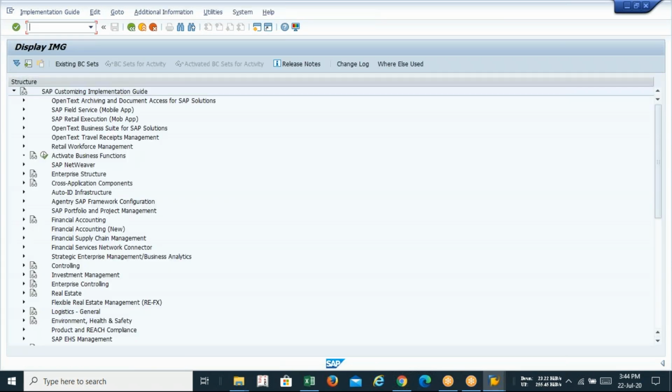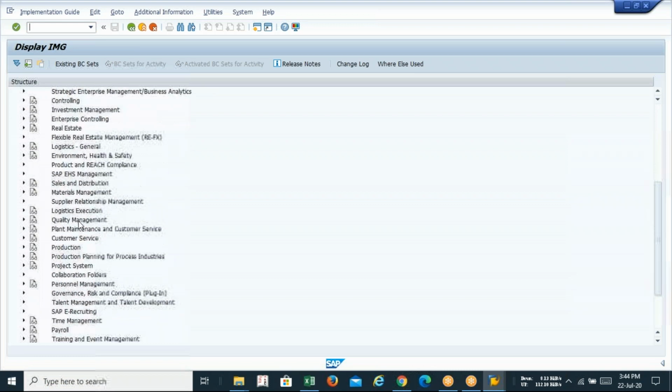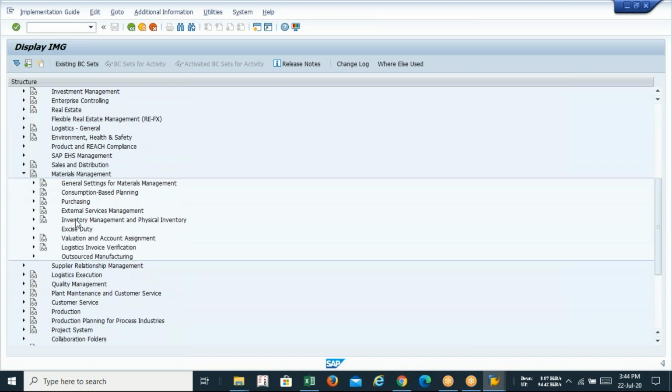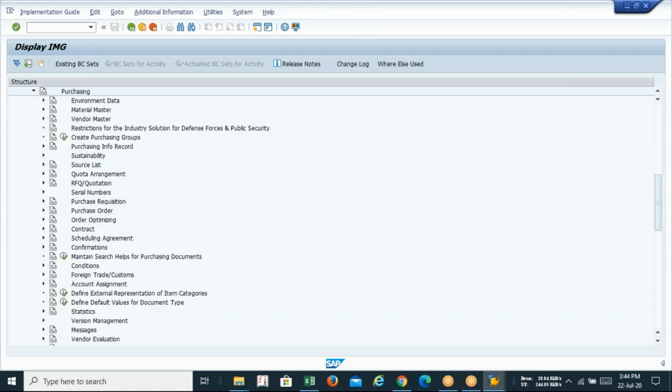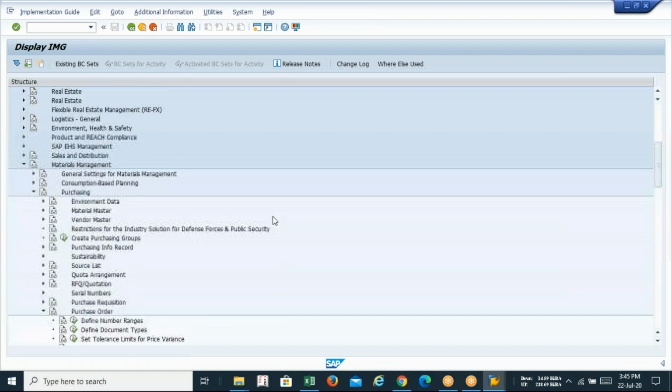Since we are in the material management part, under the IMG I need to select Material Management. Under Material Management, Purchasing. Into Purchasing, there is another option called Purchase Order. Madam, just look at it now, it's the second time I am revising.